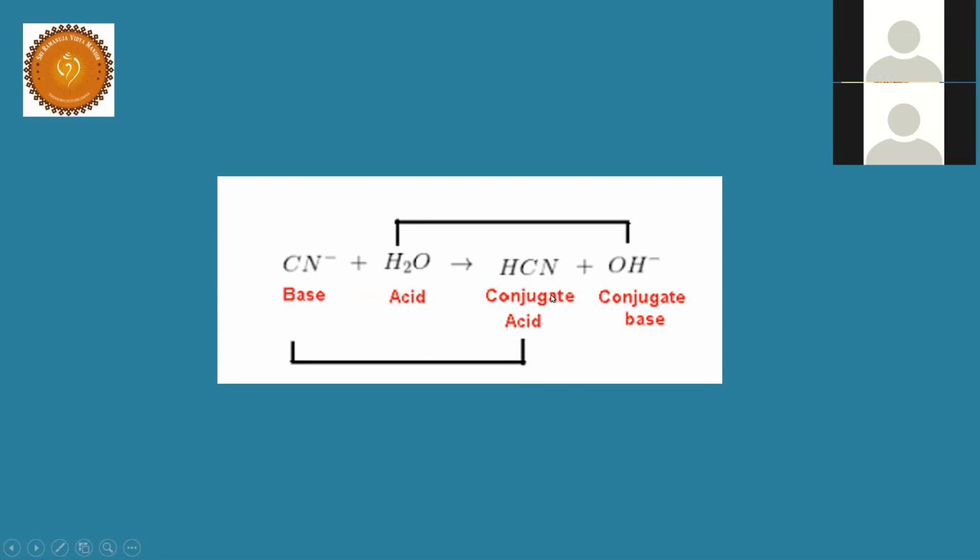CN minus plus H2O gives rise to HCN and OH minus. What is your understanding? Sir, when CN minus accepts a proton, it turns into HCN, the conjugate acid. And when H2O donates a proton, it turns into OH minus, the conjugate base. Excellent. Very good.